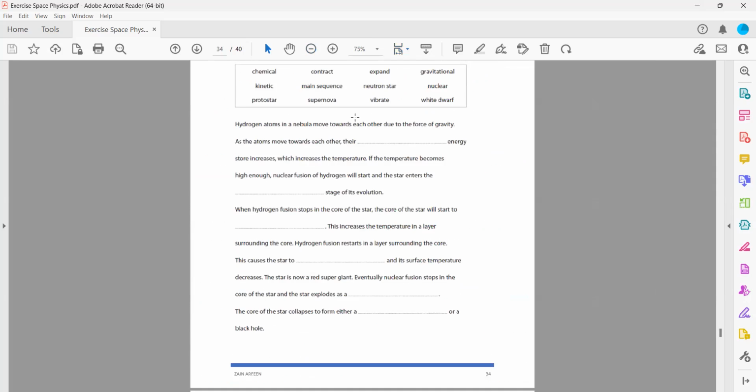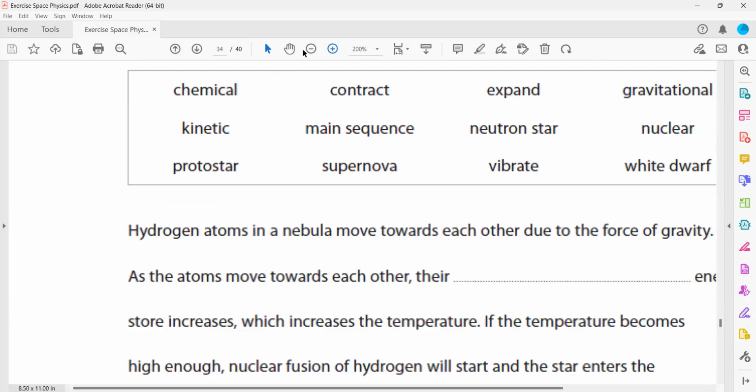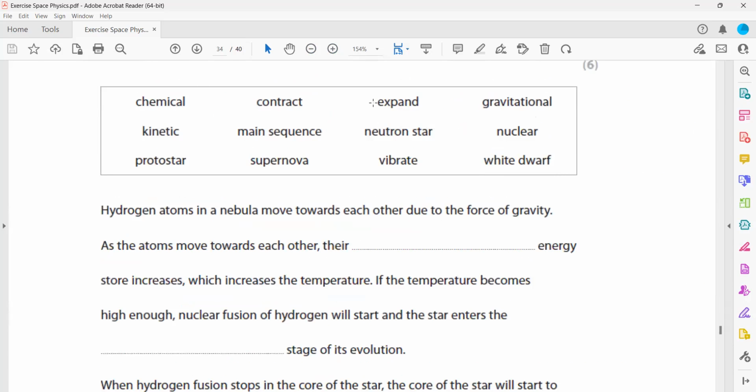I have to zoom out so that it's readable. So one by one, we will discuss each. The first one, the hydrogen atoms in a nebula move. Even if you want to learn as an answer the life cycle of the massive stars, you can learn from this paragraph. Like that's also actually an answer.